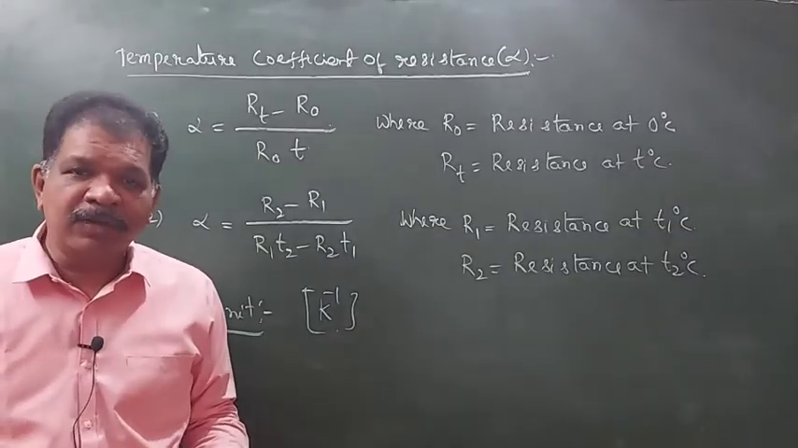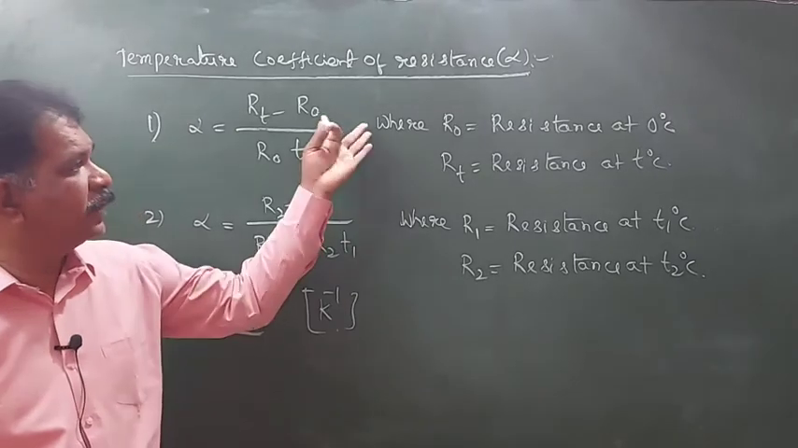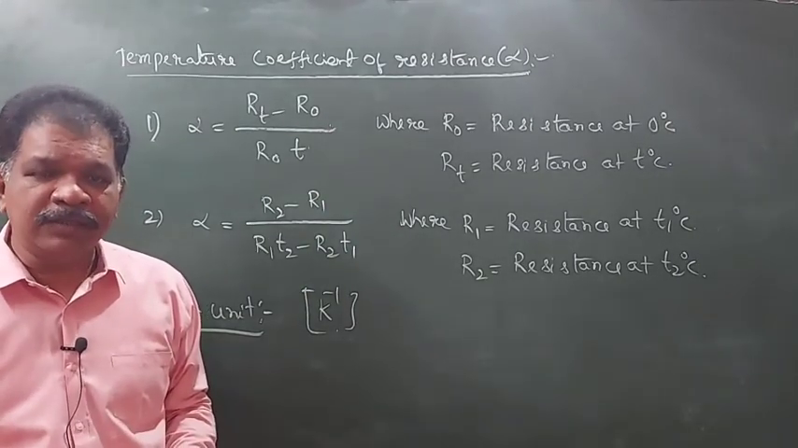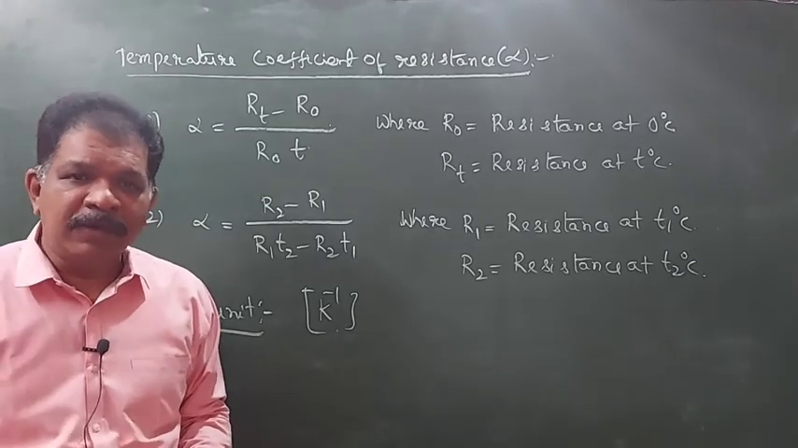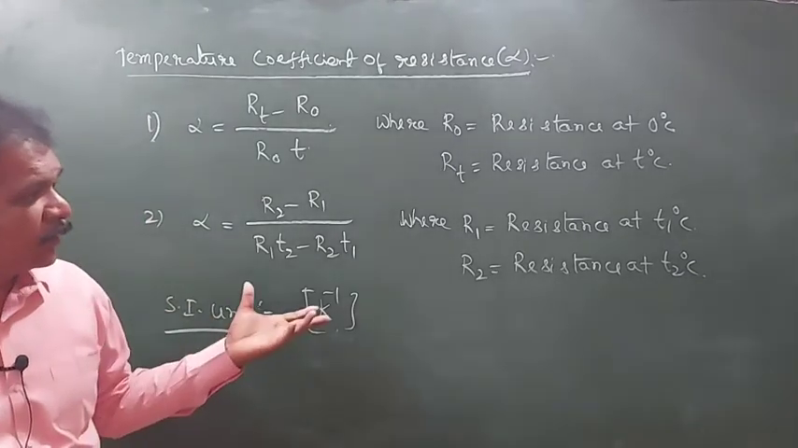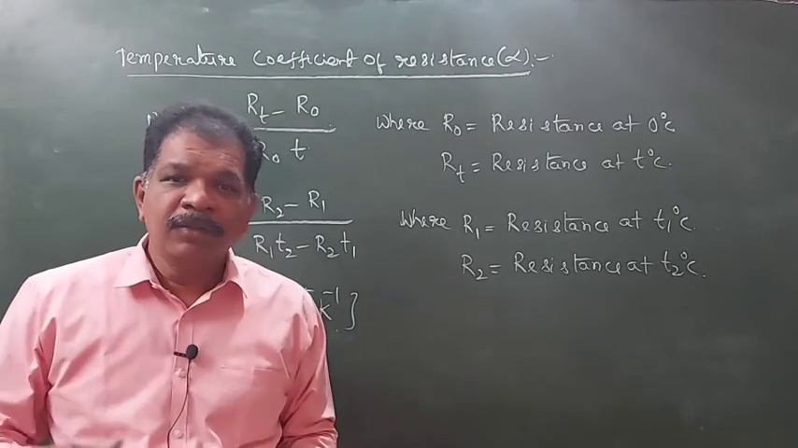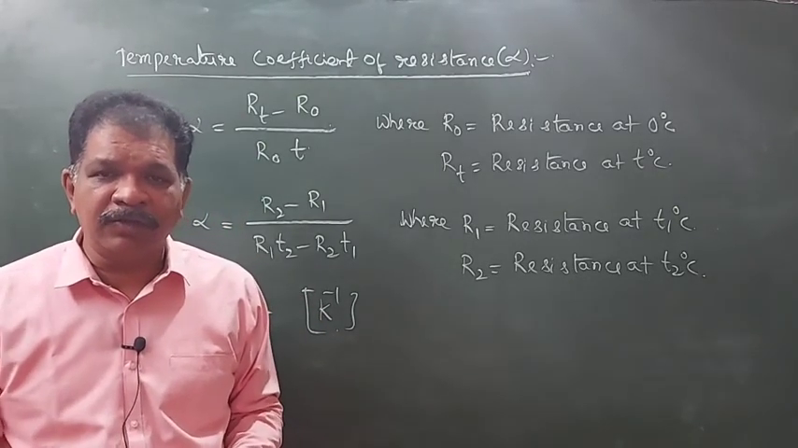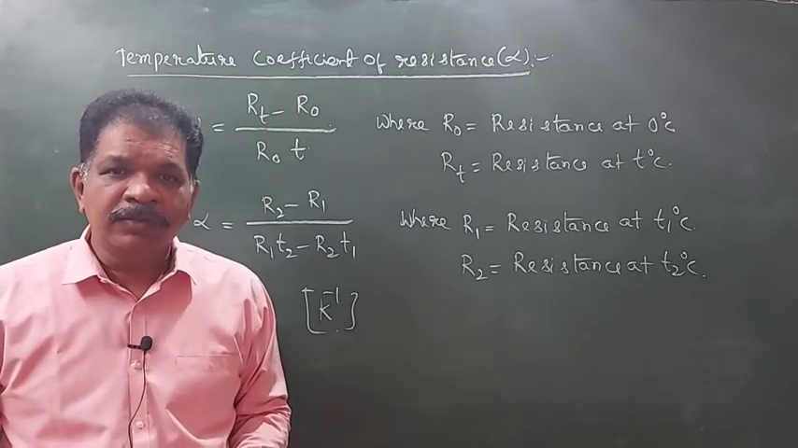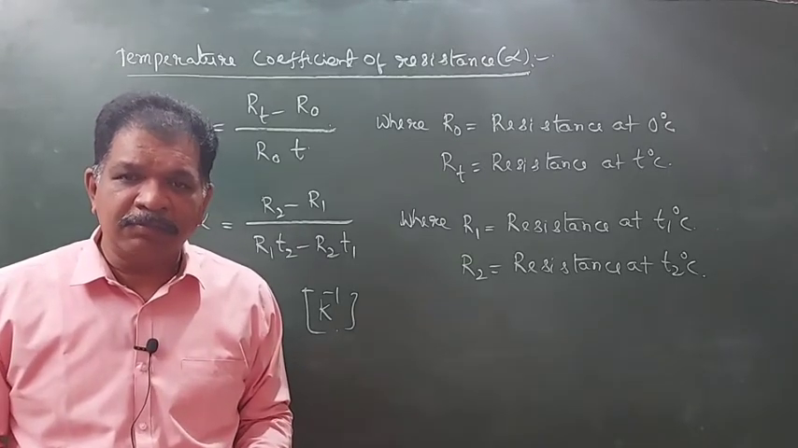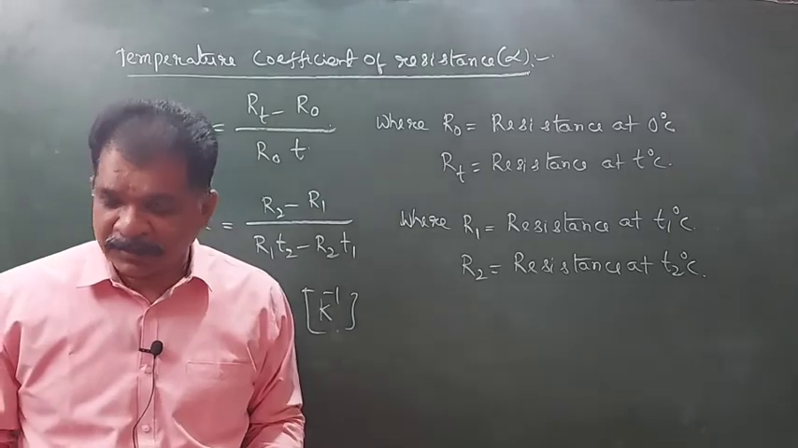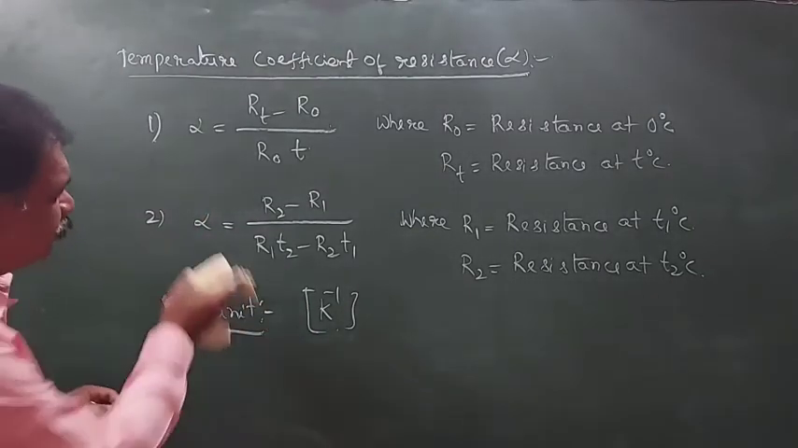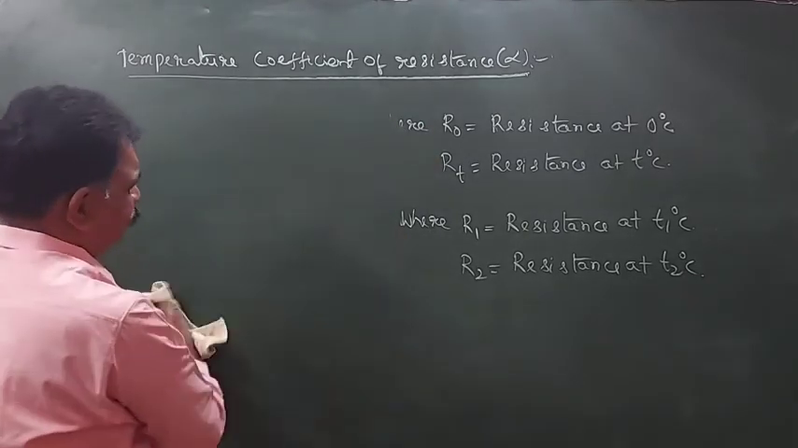For metals what will happen means this alpha value will be positive. So on increasing the temperature, metals resistance will increase. For semiconductors, for insulators, alpha value will be negative. That's why on increasing the temperature, their resistance will decrease. Okay? Write that point.